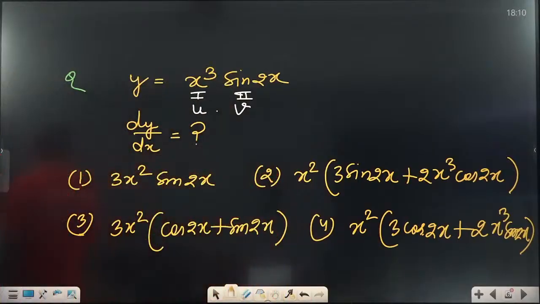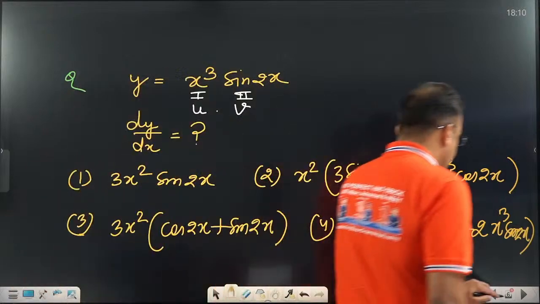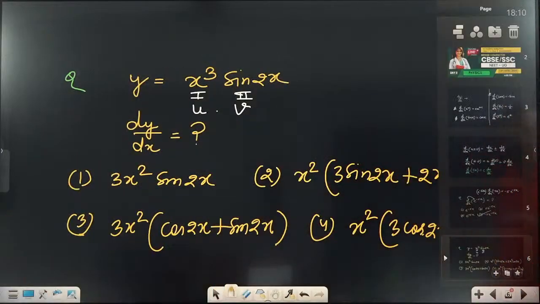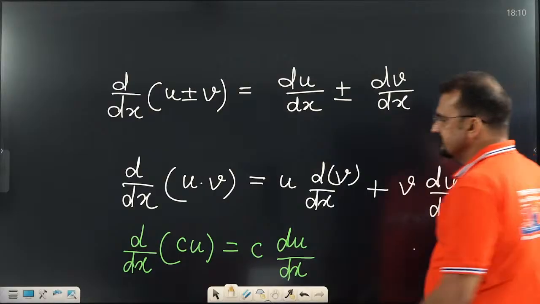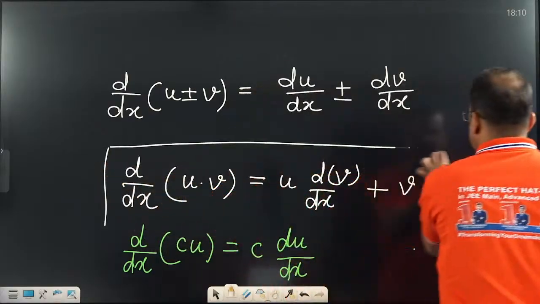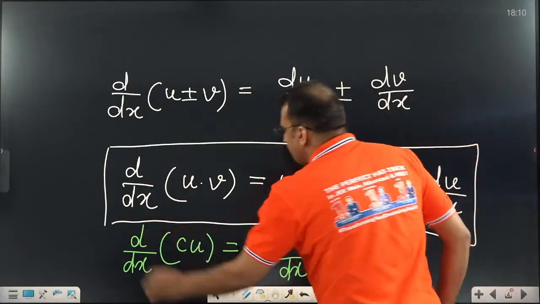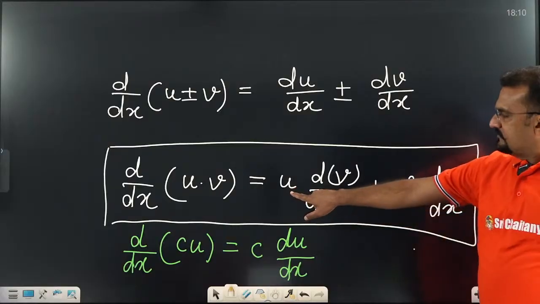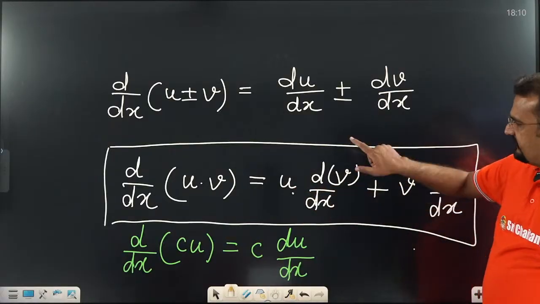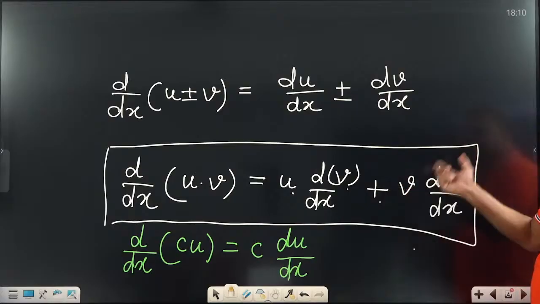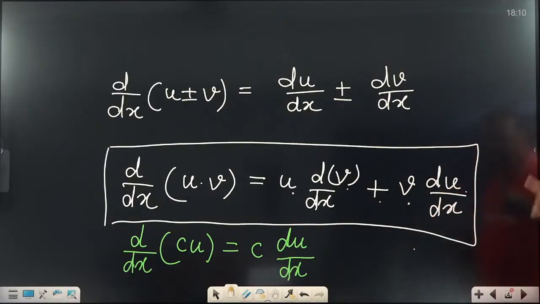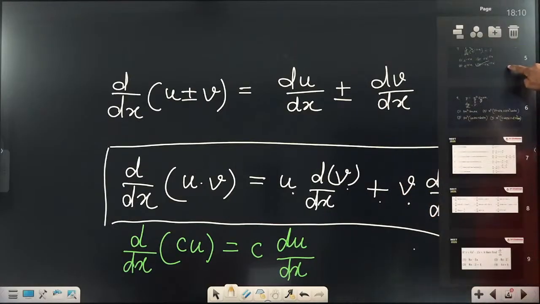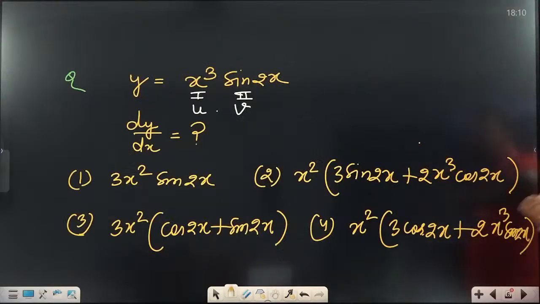When two functions are in multiply form, what to do? Just refer to this formula which I told you. First function times the derivative of the second, plus the second times the derivative of the first. This is the process. Let us use this process in this formula.